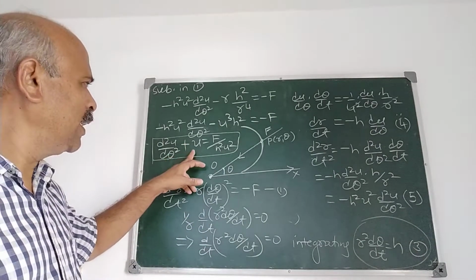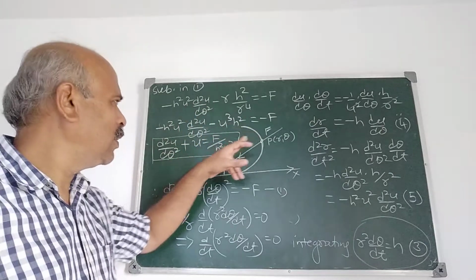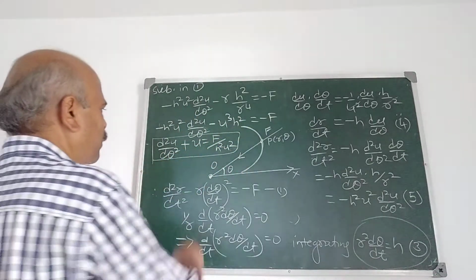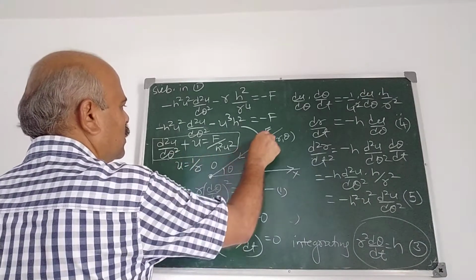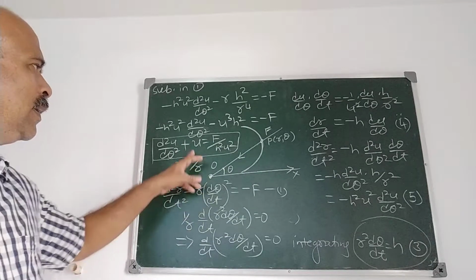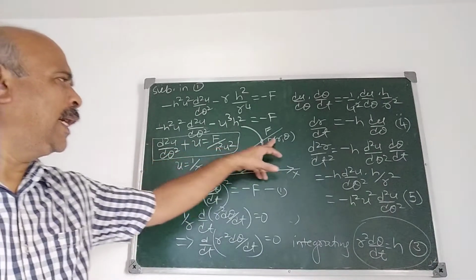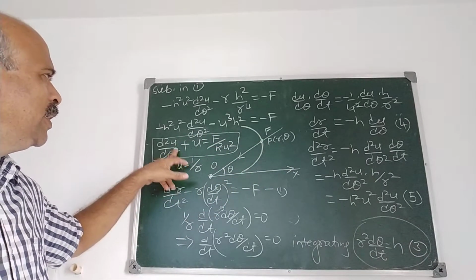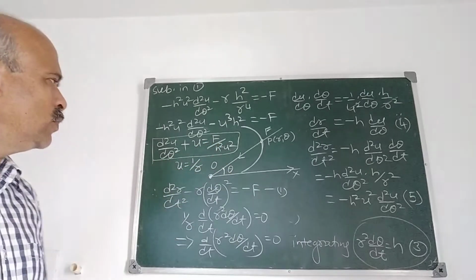So we have one important derivation here: the differential equation of the central orbit in the polar form. What is u here? u is equal to 1 upon r. This r is the radius vector here, and r, theta are the coordinates of the point. Then the differential equation of the central orbit is this: d2u by d theta square plus u is f by h square u square.